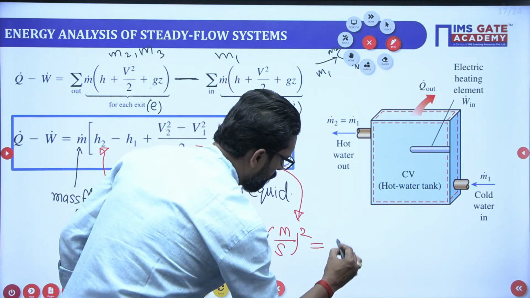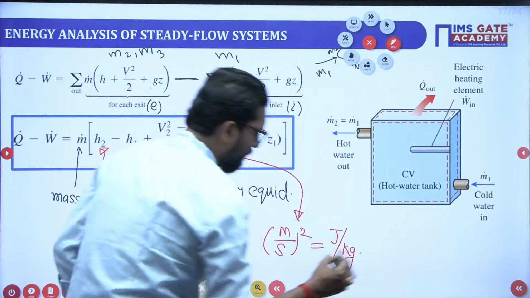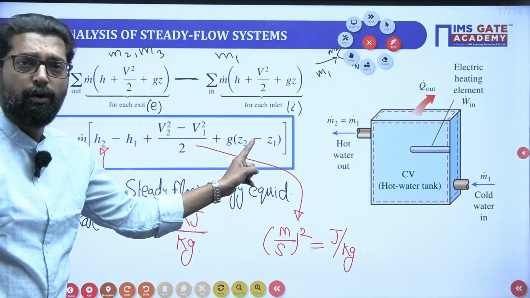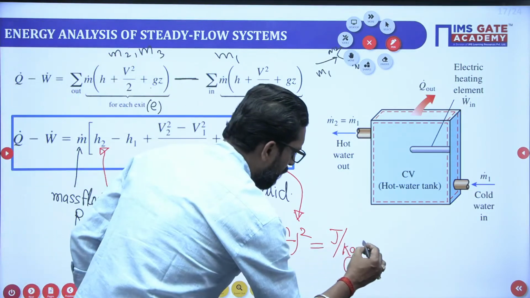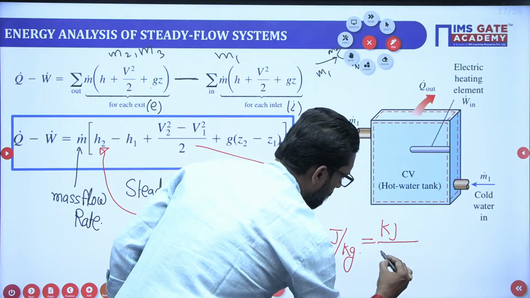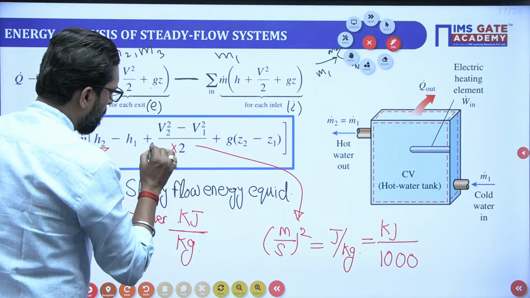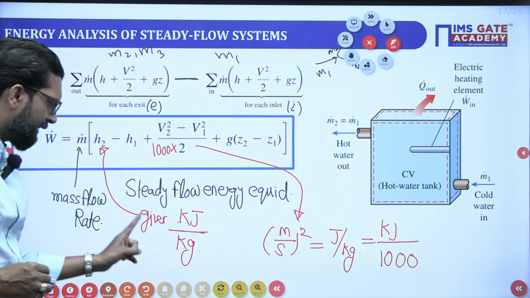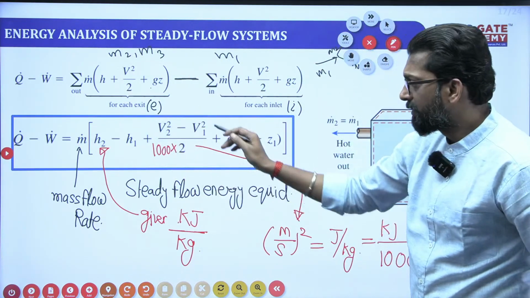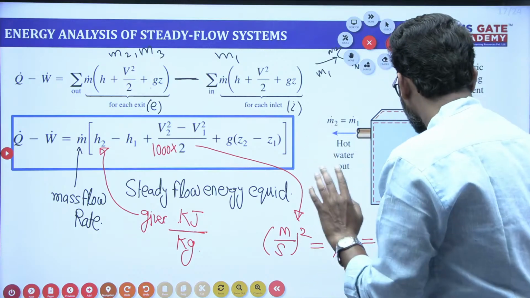If you convert this one, this is joule per kg. Now this is your kilojoule per kg, and this is also to be kilojoule per kg. So you have to multiply by 1000 when converting kilojoule. Always remember here, multiply with 1000. If the enthalpy is given in kilojoule, then in the kinetic energy term always divide by 1000. Don't make the mistake. I will solve this problem also.